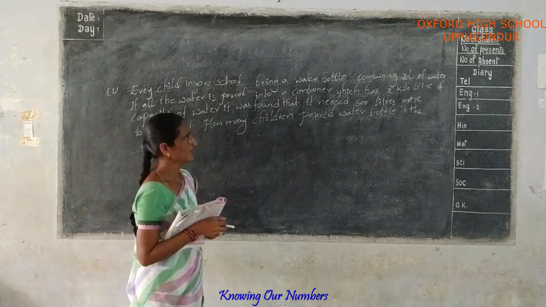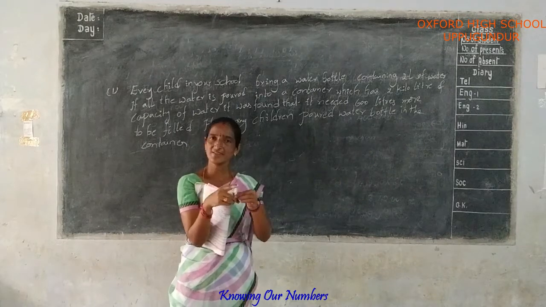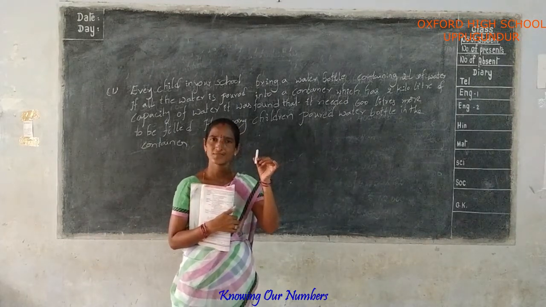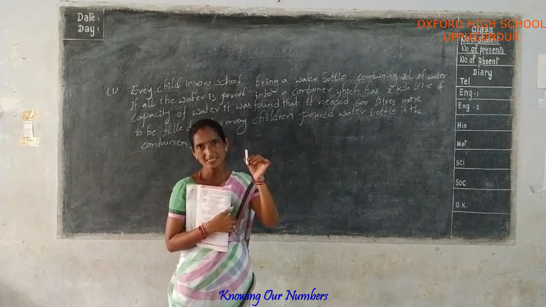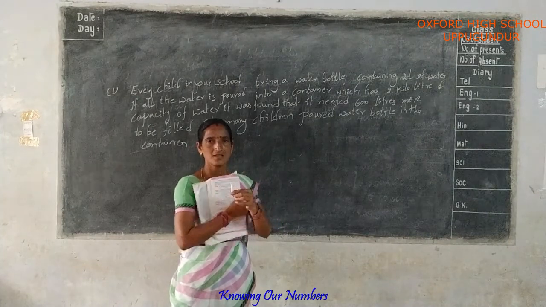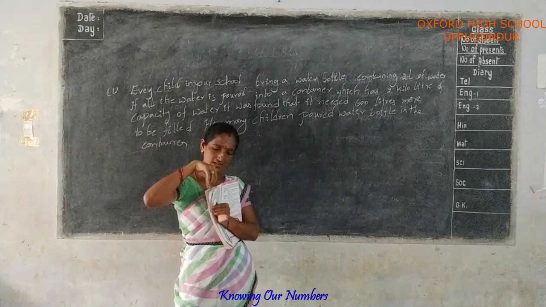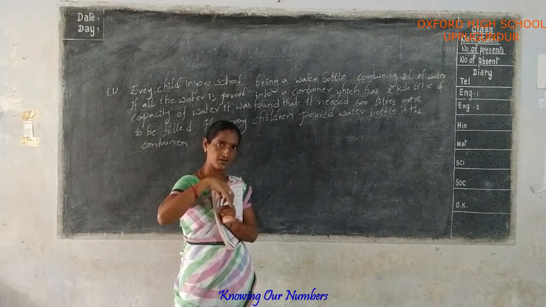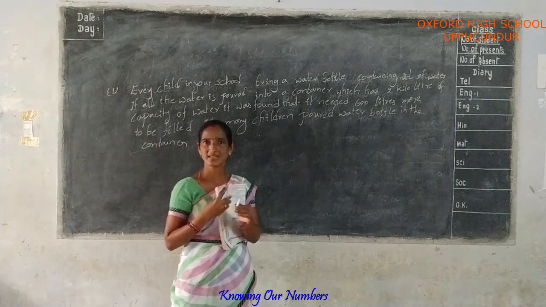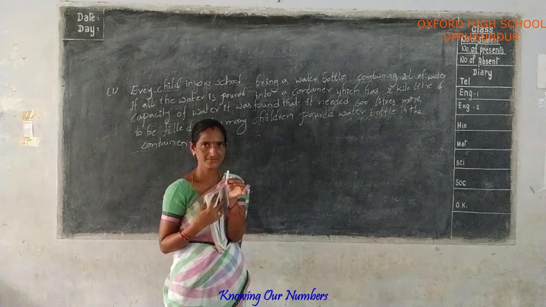For example, this one is the container, with 2 kiloliters capacity. Every child pours in a 2 liter bottle.